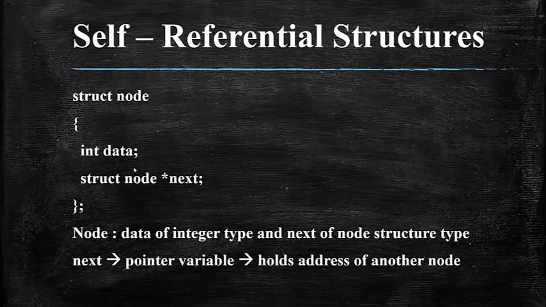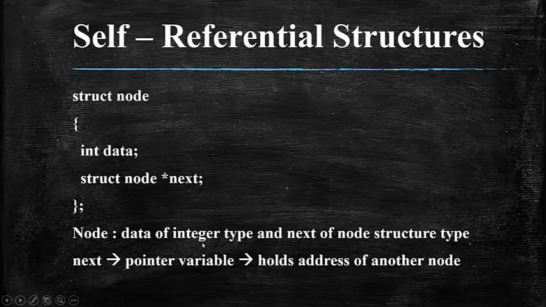Linked list is one type of data structure. We will be discussing that in the forthcoming minutes of this video. But as of now, we just try to understand. Next is a pointer variable. It need not be only the name next, you can give any variable name. This particular structure member is a pointer variable that will hold the address of another node.